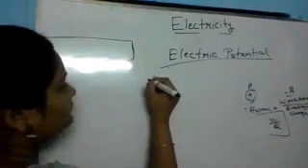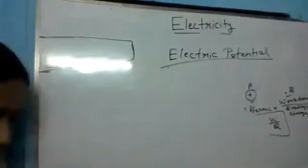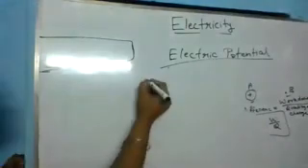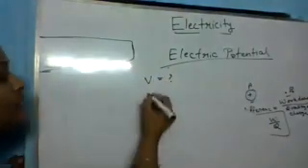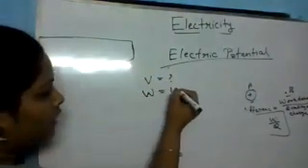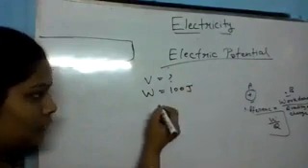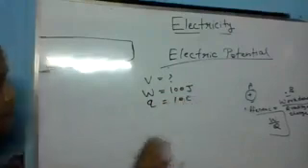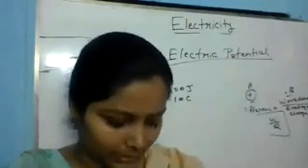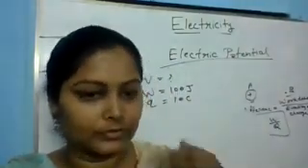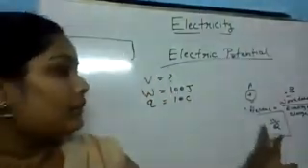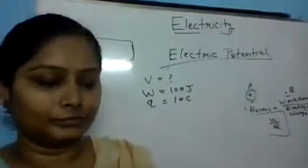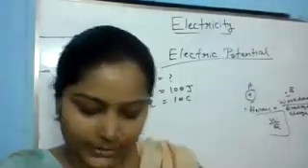So here, what is the question? Just write the numerical: what potential difference is required. We have to find out V. The work done is 100 joule, and the charge is 10 coulomb. So what potential difference do we require for this? Simply apply this formula, V equals W upon Q. So the answer is 10 volts.